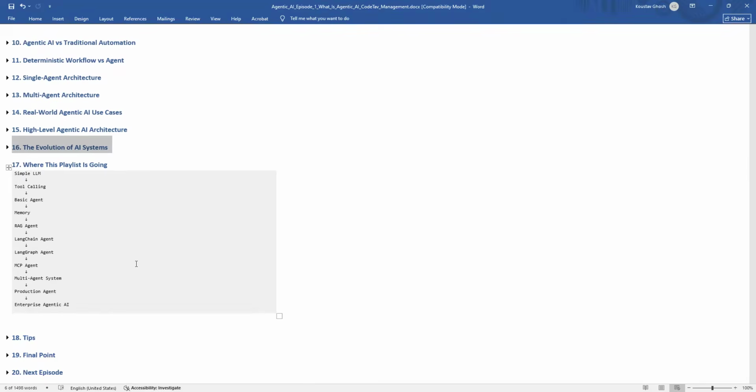So we are going to start from a simple LLM. Then we will learn the tool calling, basic agent, memory, RAG agent, LangChain agent, LangGraph agent, MCP agent, multi-agent system, production agent, enterprise agentic AI. So this playlist is not going to be just how to use LangGraph. Instead, the objective is to understand agentic AI engineering. Frameworks are just tools, but we will understand the architecture and proper engineering principles. So understanding the architecture and engineering principles is very important.